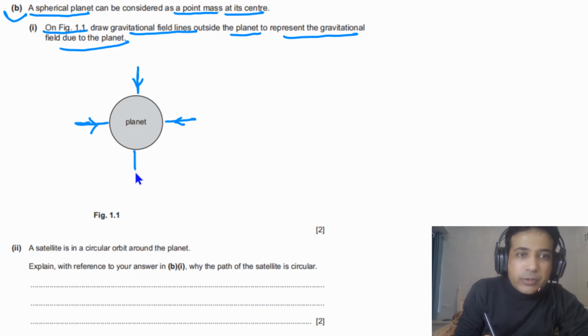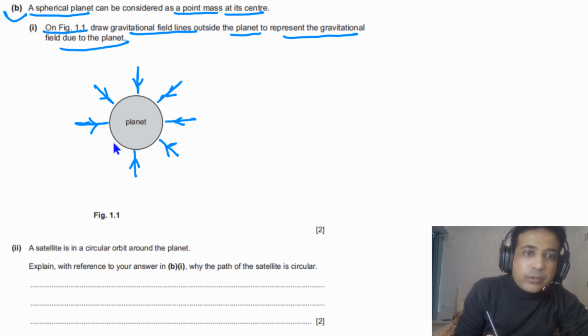So simply we can draw these 4 gravitational field lines, and then we can draw 4 more gravitational field lines between them like this. So this is how you need to draw this gravitational field.